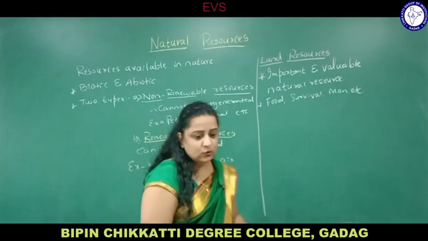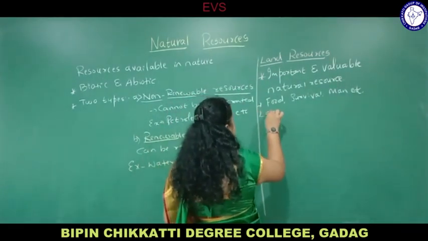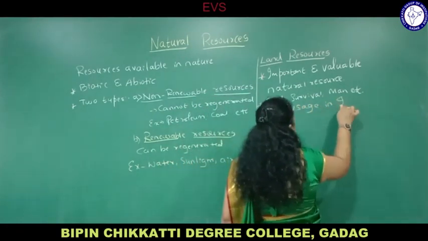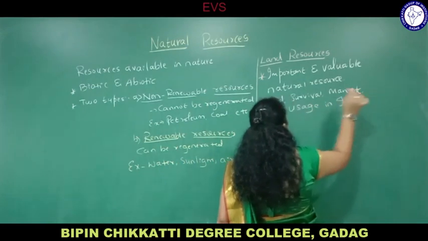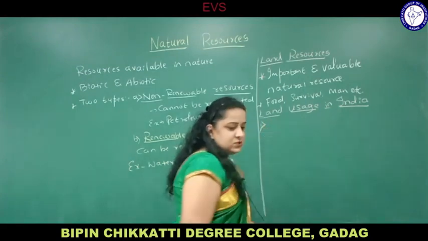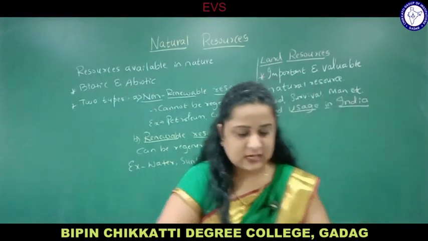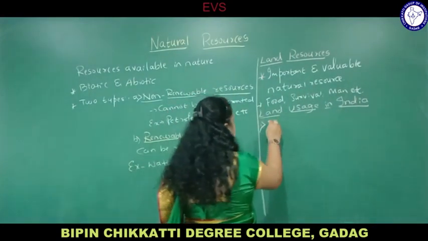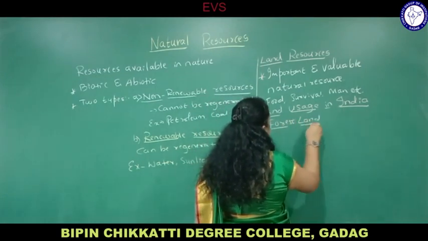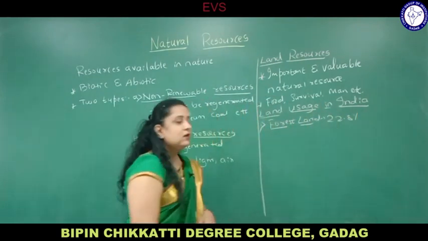Now we look at land usage in India, which is classified into different categories. Number one, forest land, about 22.8%. How much percent? 22.8% is under the forest.